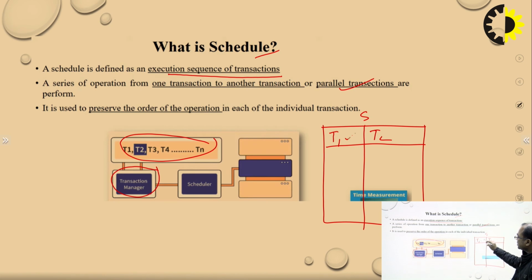Suppose T1 is a transaction and T2 is another, so we can say this is parallel. If there is T3 and then T4, one after another, then we can say it is in series.